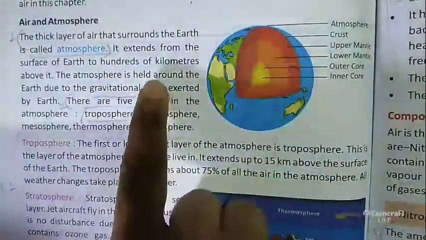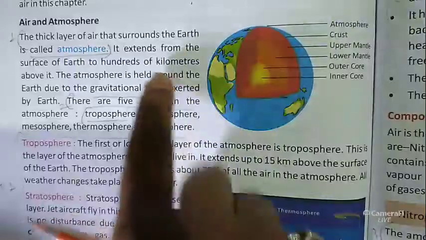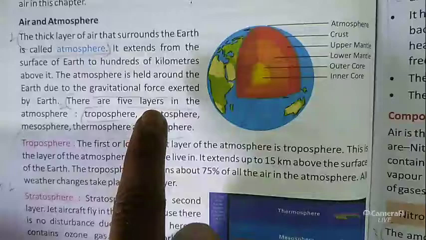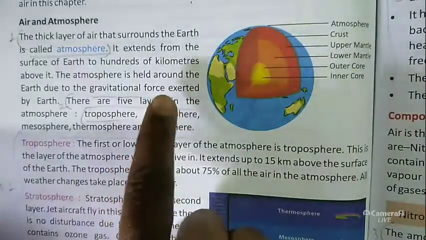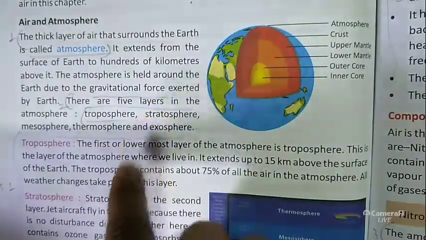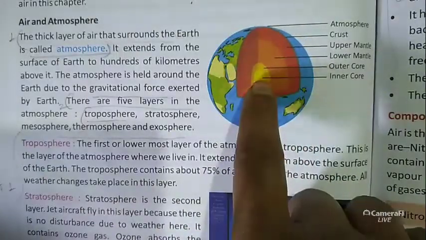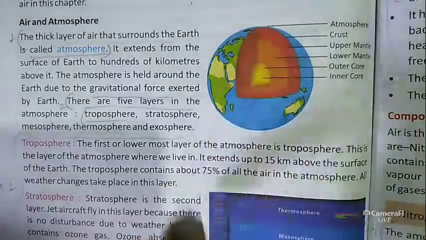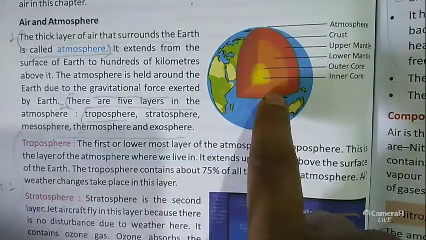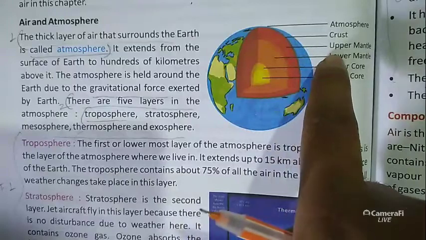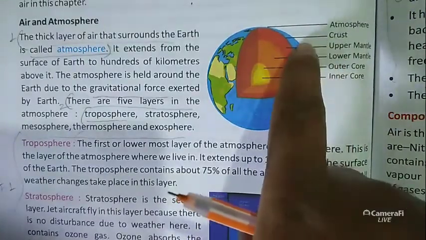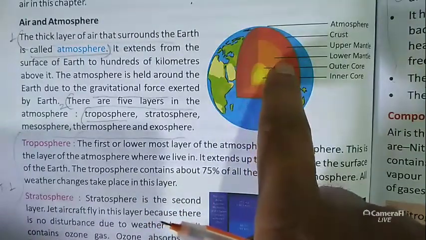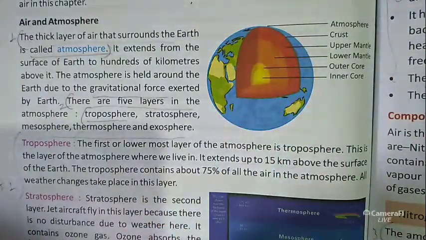Look at this, this is the surface of the earth and the atmosphere extends up to hundreds of kilometers above it. Look at this picture of the earth. It shows the inner core, then the outer core, lower mantle, upper mantle, crust and atmosphere. The atmosphere's length is hundreds of kilometers above.